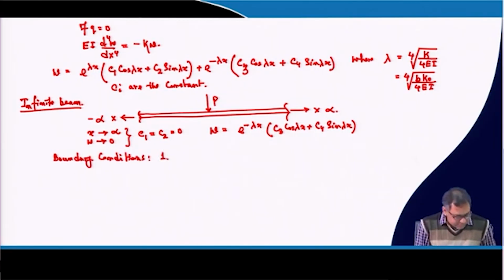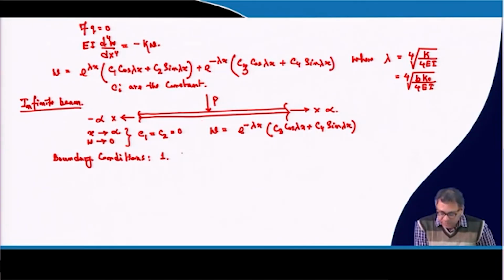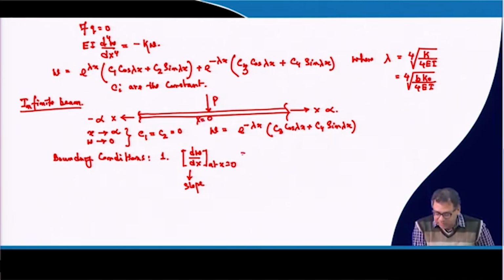The first boundary condition is due to symmetry, because this is the point where the load is acting, you can say this is the 0 point or starting point, and it is symmetric. Because the beam is infinite, whatever location you place the load P, it will be the center point of the beam, and that means it is symmetric. So with the symmetric condition, the slope will be 0. So I can write the slope dw/dx at x equal to 0, where the load is acting, equal to 0.